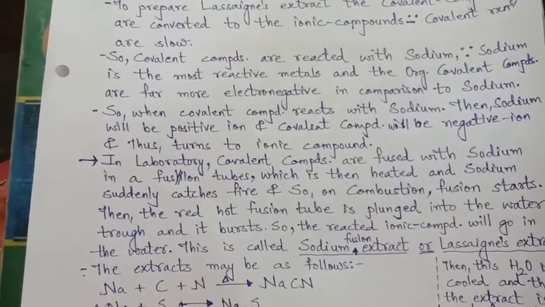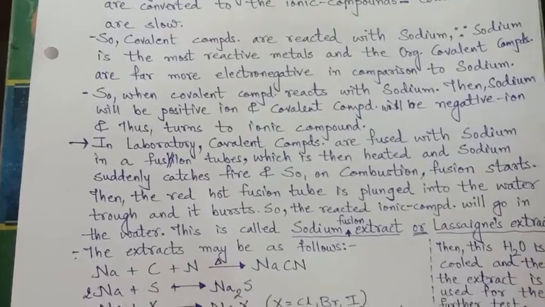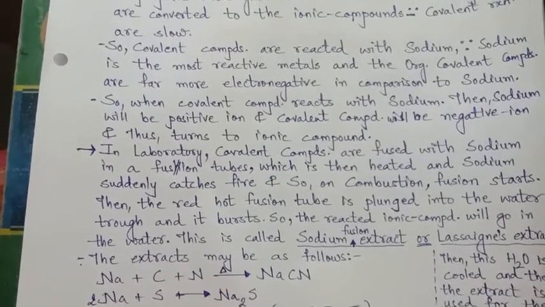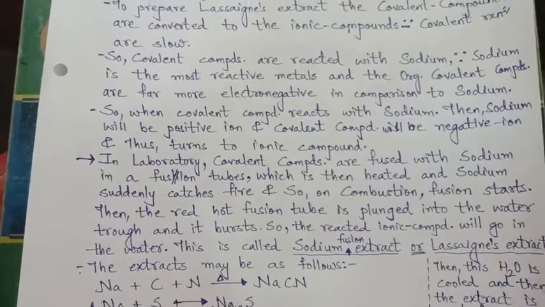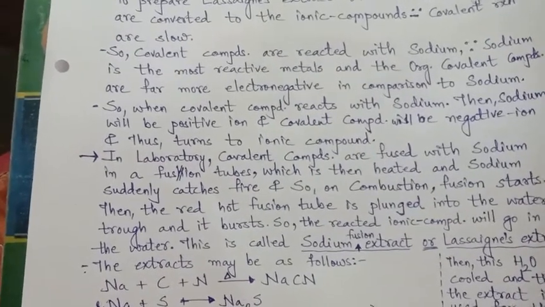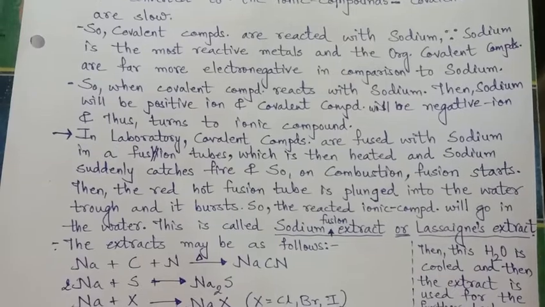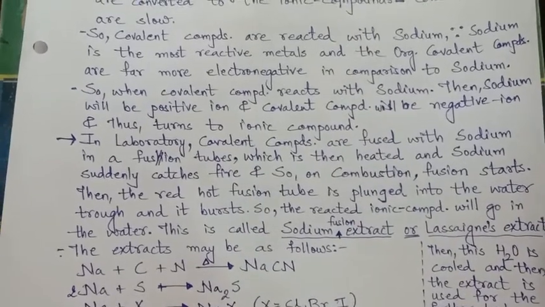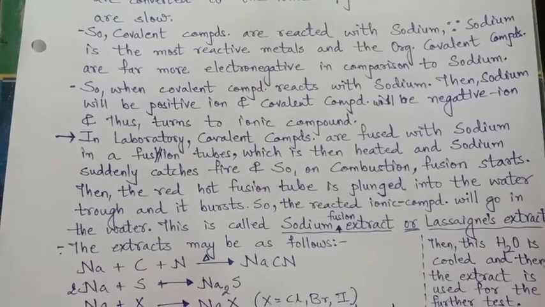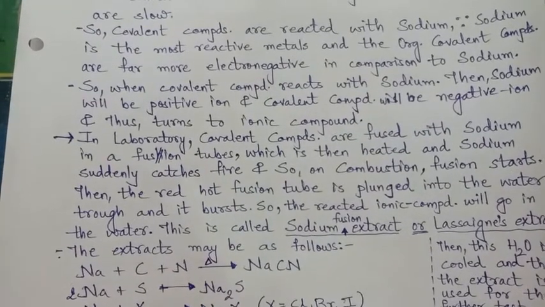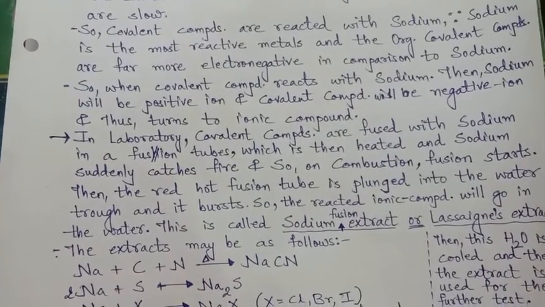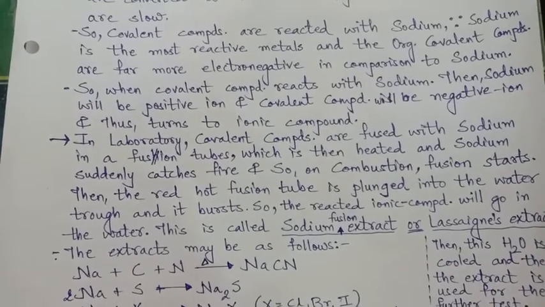Now, how is the Lassaigne's extract prepared? The Lassaigne's extract is also called sodium fusion extract. So, in the laboratory, covalent compounds are fused with sodium in fusion tubes. Now, fusion tubes are very thin. That means the diameter of the fusion tubes is very small.